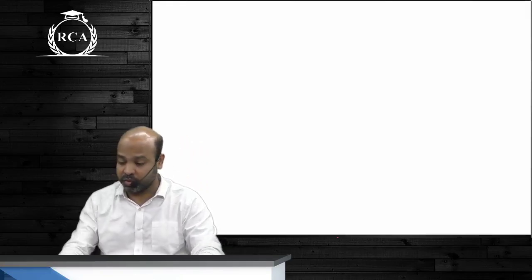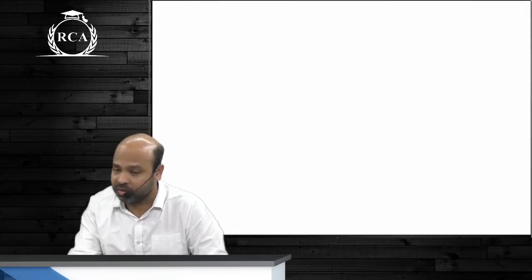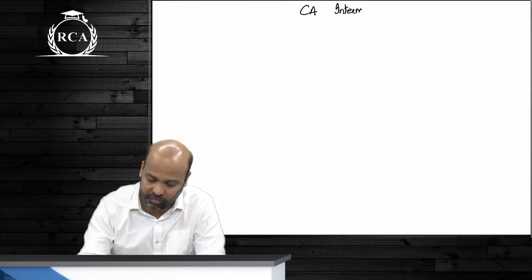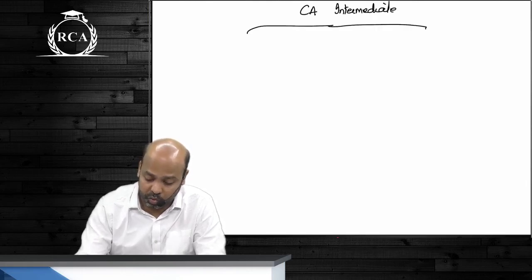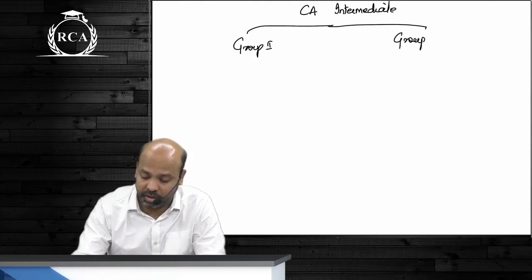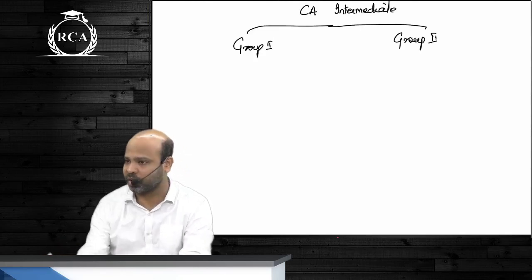So for those writing their exams in September 2025, guys, let us first talk about the entire CA intermediate course. Then we'll come to the subject of accounting. Your CA intermediate now has two groups. Each group consists of 3 papers only. Earlier there were 4 papers in each group. Now you have only 3 papers.